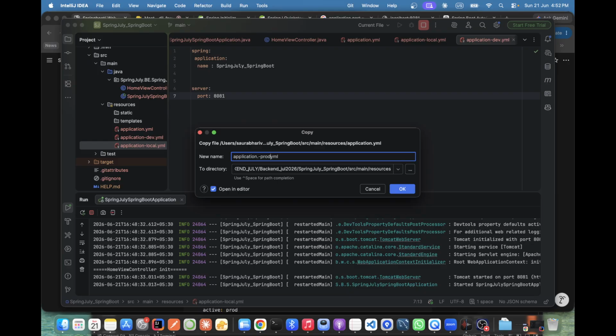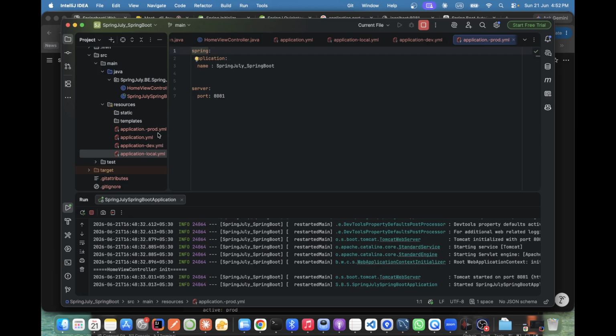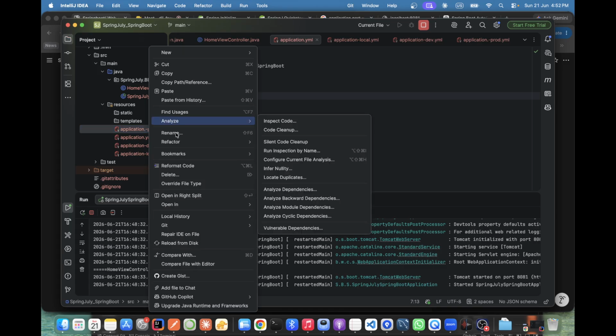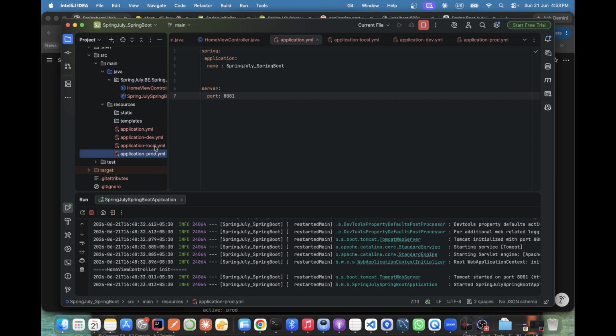One second. What were you asking? My question is, can't we make application.yml as a local? See, if you make it local, I'll tell you what confusion will come. So you mean to say application.yml is applicable for all the three other YML files? Suppose only one file I keep.